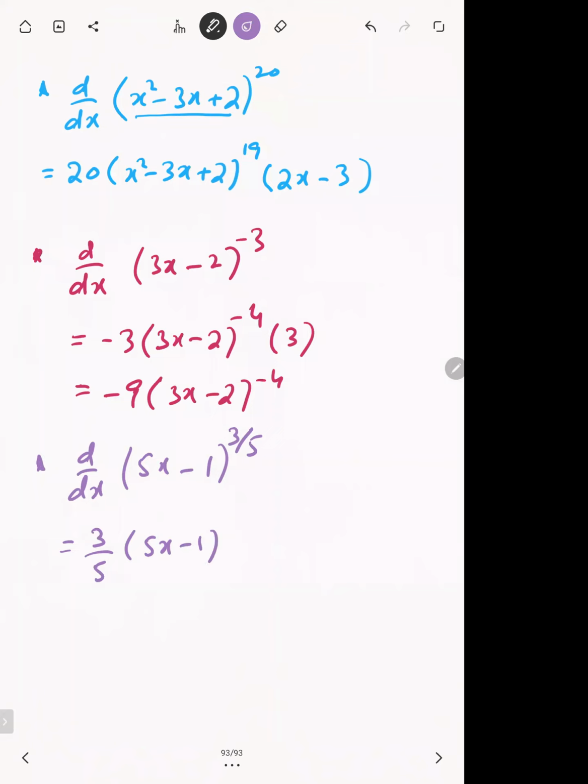So what is 3 by 5 minus 1? 3 by 5 minus 1 is minus 2 by 5, into the derivative of inner, which is 5. Now if you multiply 3 by 5 with 5, 5 and 5 will be cancelled out, so you'll get only 3. And you can shift 5x minus 1 into the denominator to make the power positive.